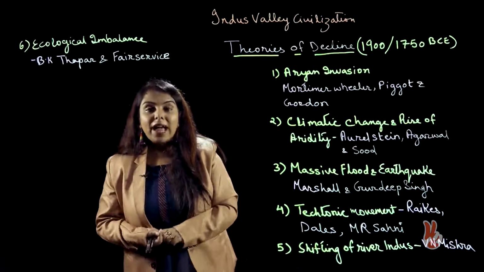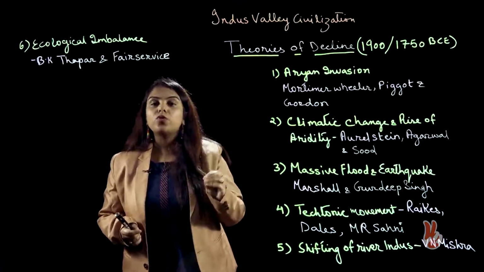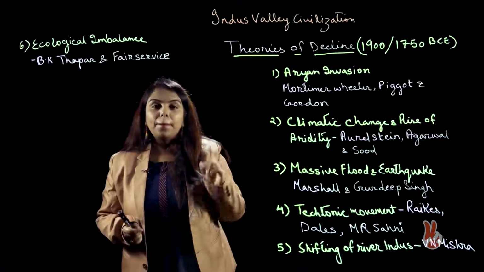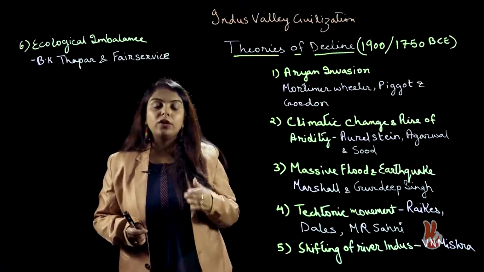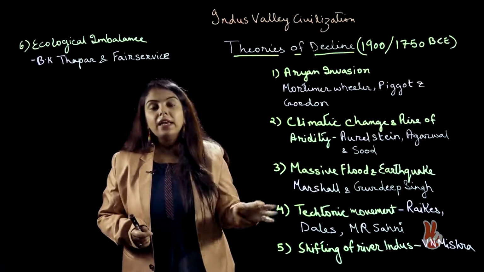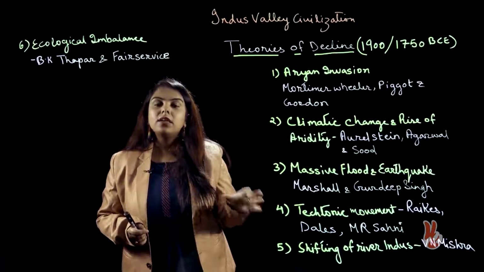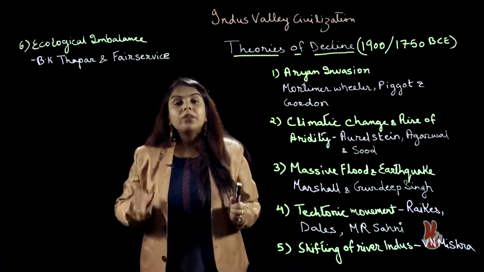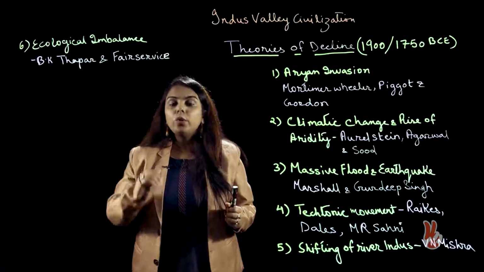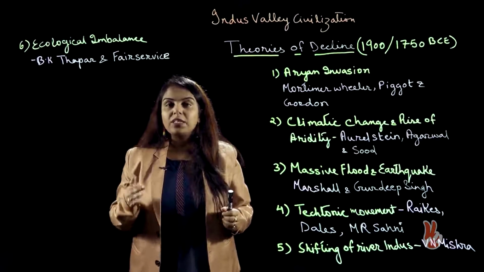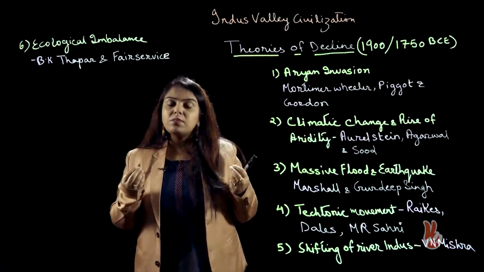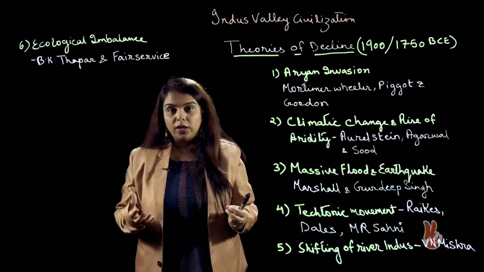It might have acted as the major source for irrigation and inland trading through boat and ship, but due to the shift of the river course, there was a decline in agriculture as well as in trade. But then one cannot deny that during the later phase of the Harappan civilization, we do find some sign of chaos or civil war.